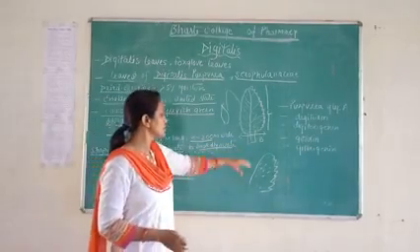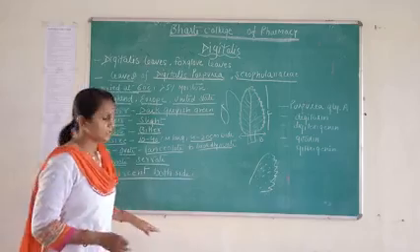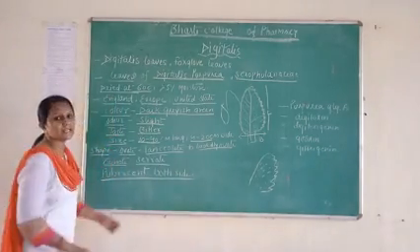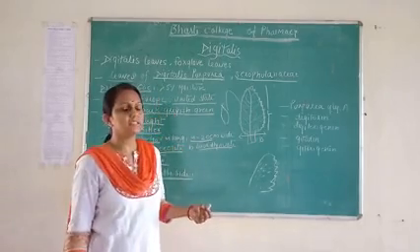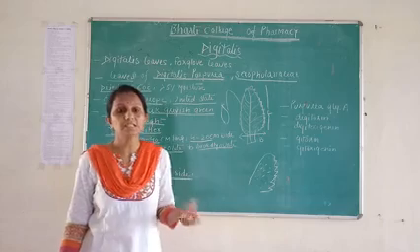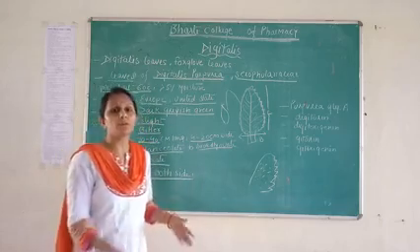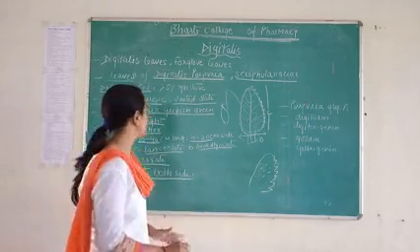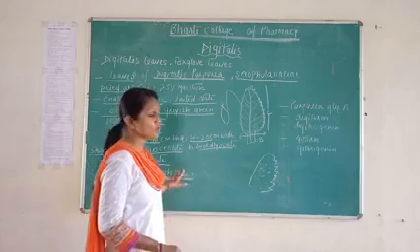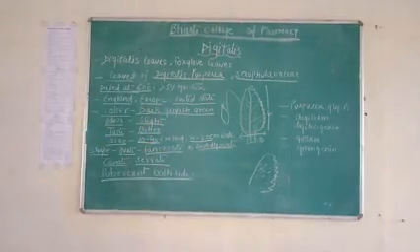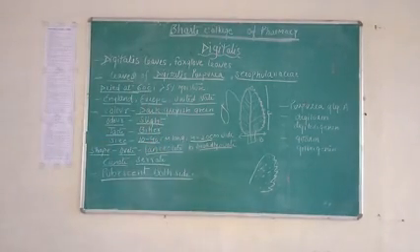Because of those small hairs, the surface is smooth and is known as pubescent on both sides of the leaf. So here we discussed the morphological characters of the leaf.